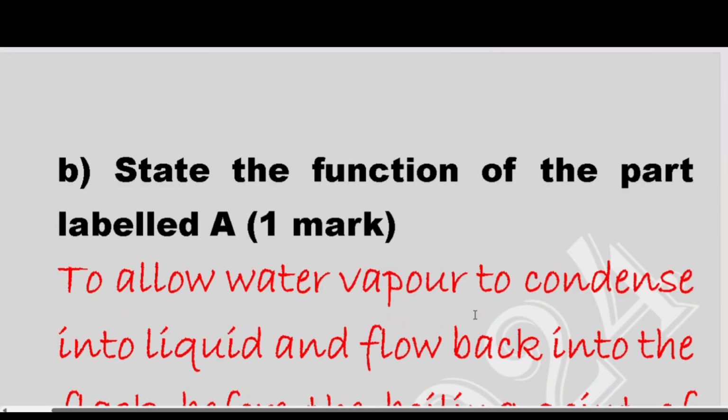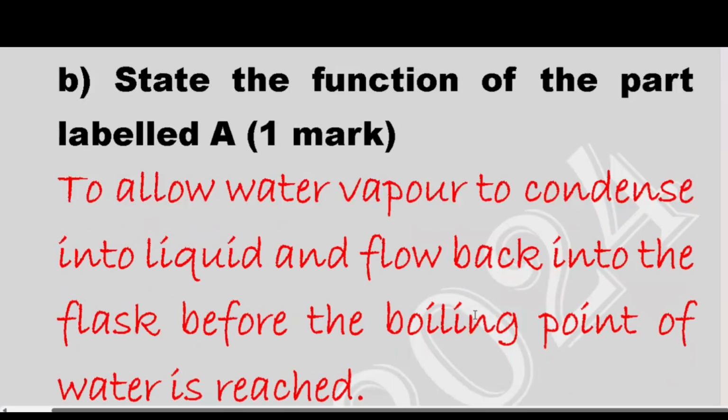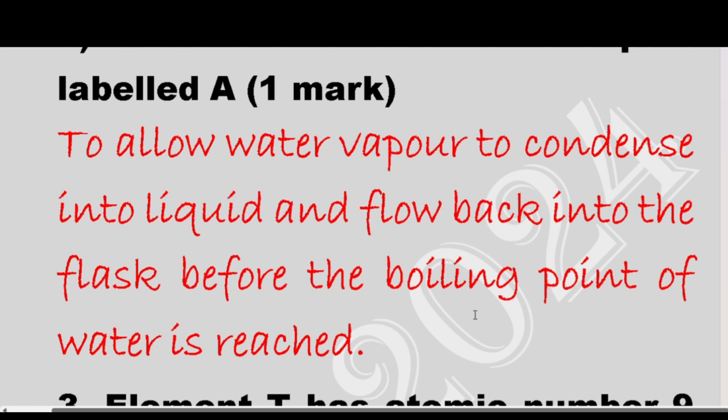So the function of part A, which is a fractionating column, is to allow water to condense into liquid and flow back into the flask before the boiling point is reached. Remember, the glass beads increase the surface for the water to condense back into liquid before the boiling point is reached.